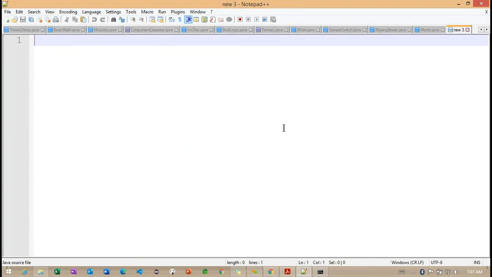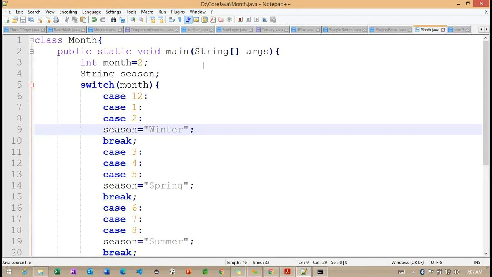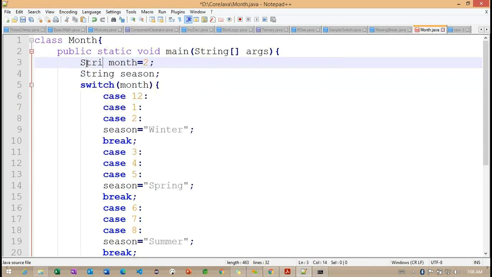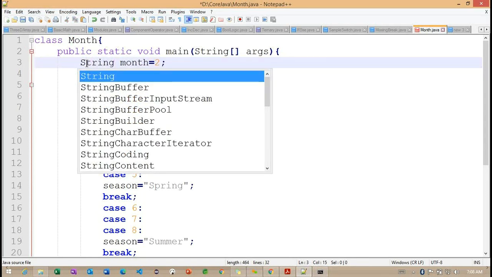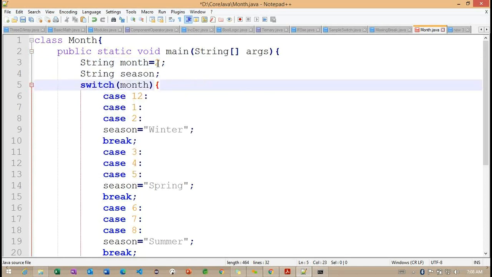Along with this, if you want to work with any other data type, how are we going to write it? To work with another data type, the only information we need to change is the case information. We need to focus on what value the switch is holding. Month is which data type? Based on that, we can check. For example, if I'm going to use a string data type, here I want to check with the same thing.